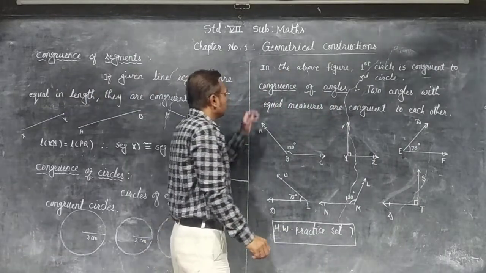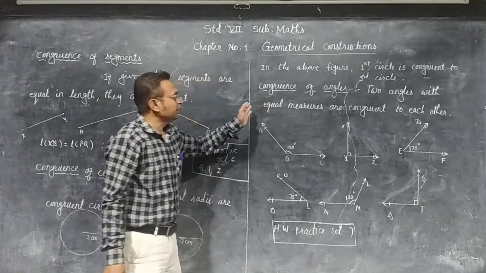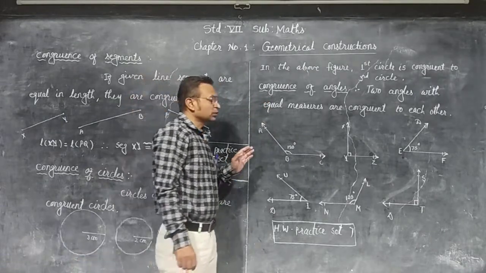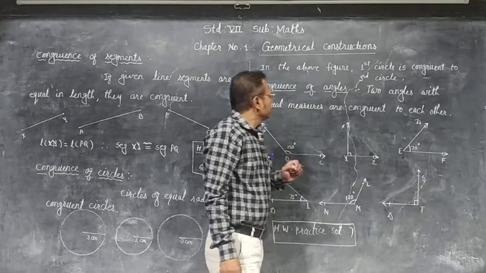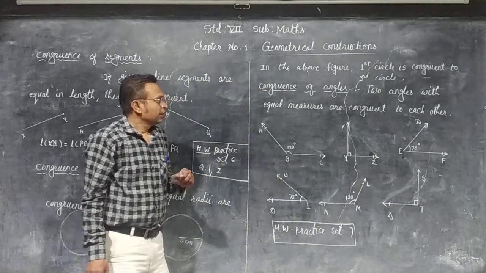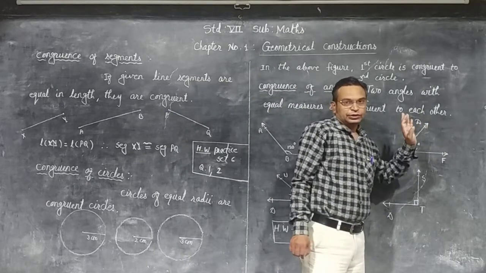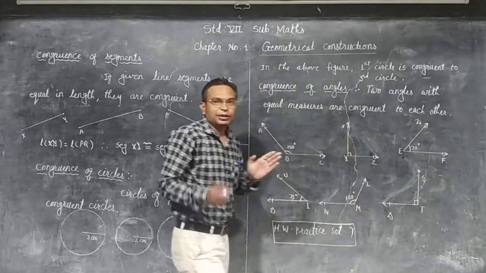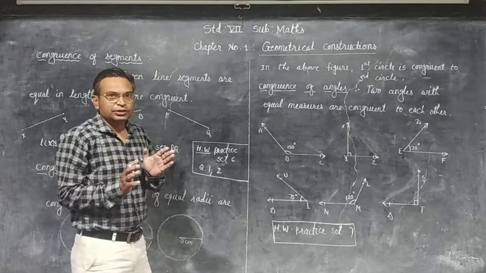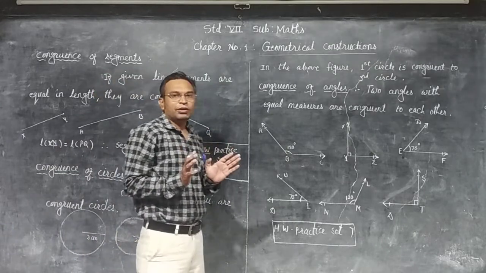Now, next topic, congruence of angles. How do we say angles are congruent? Two angles with equal measures are congruent to each other. If the angles have the same measure, then the two angles are congruent.